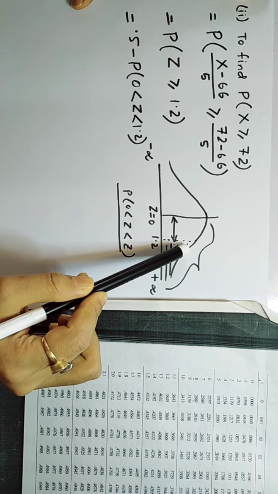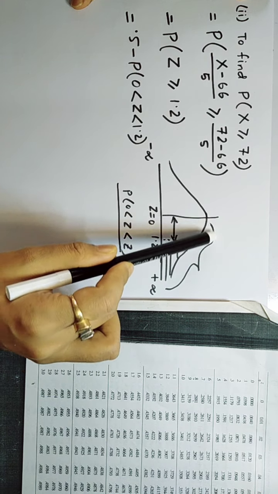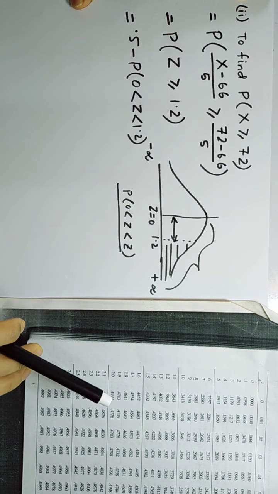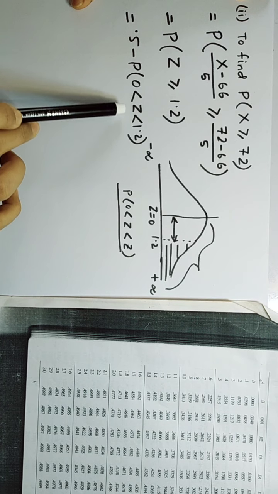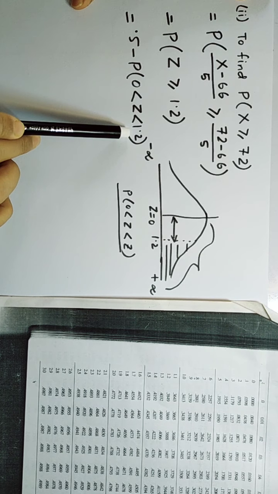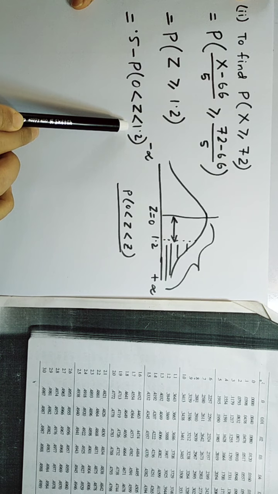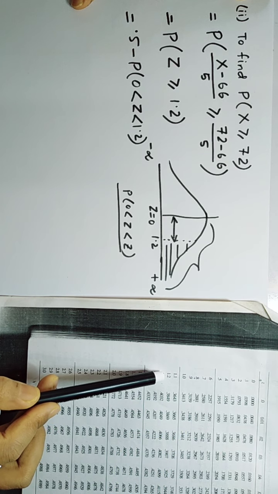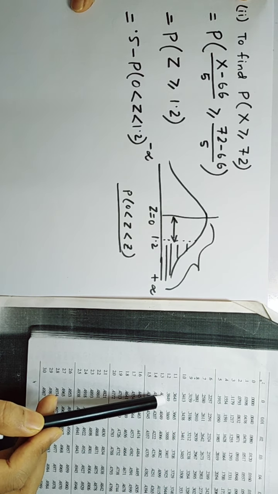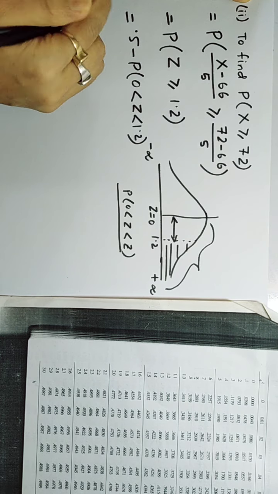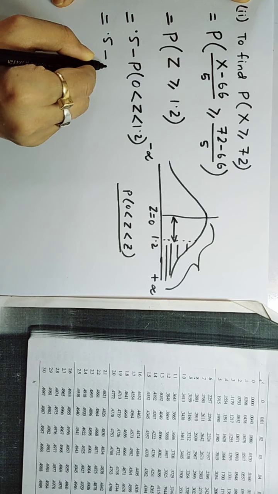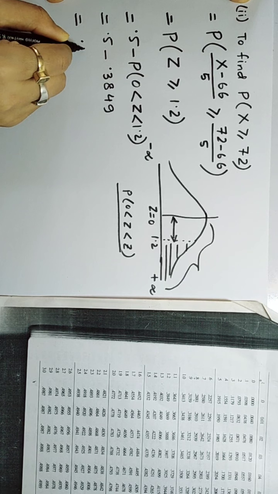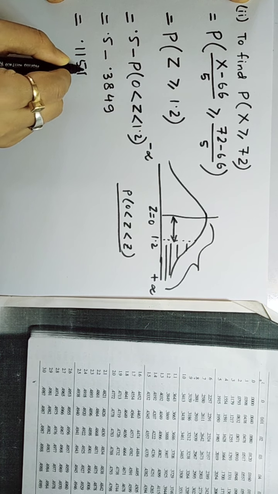That means this area is equal to the right area minus this part, 0 to 1.2. Now let us look at the standard normal table. Here 0 to 1.2. The right end is already in positive form, so directly you can see the table. 1.2 here, 0 decimal place, the value is 0.3849. So the area value is 0.3849, giving 0.1151.